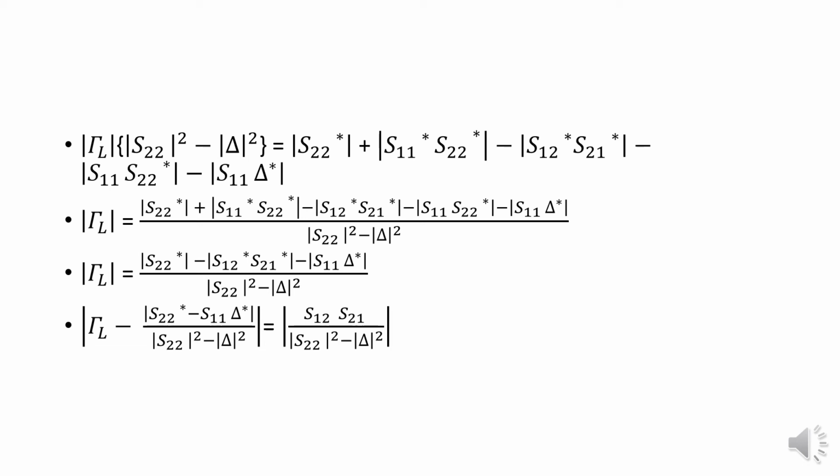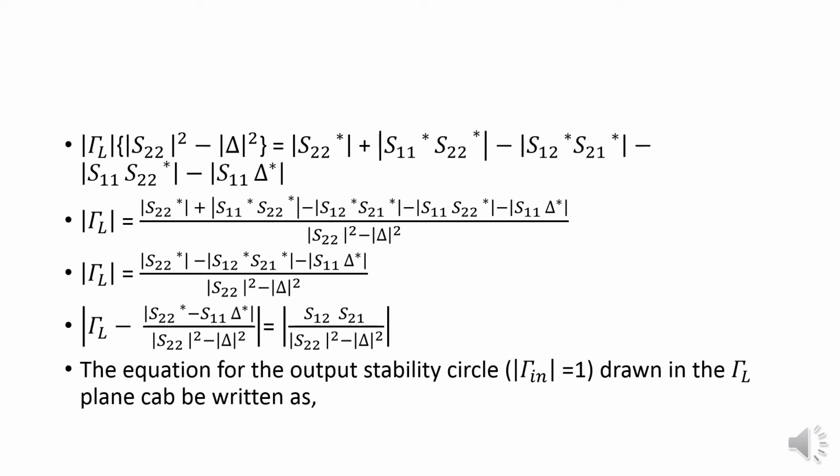So this equation will be in the form of the output stability circle, where modulus of psi in will be equal to 1. This will be drawn in the psi L plane. This can be written as modulus of psi L minus CL will be equal to RL.